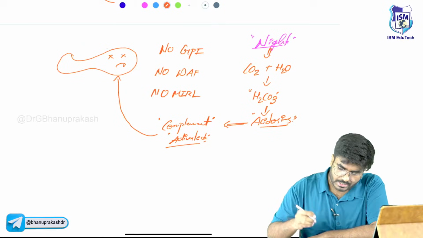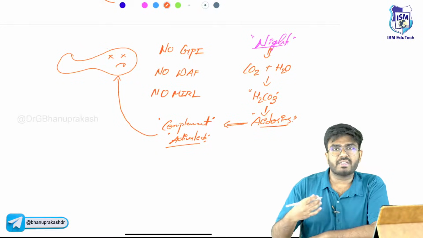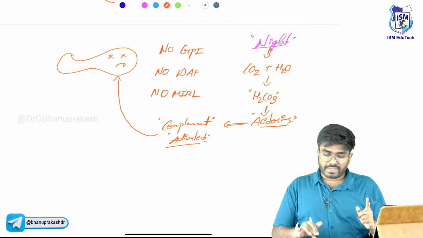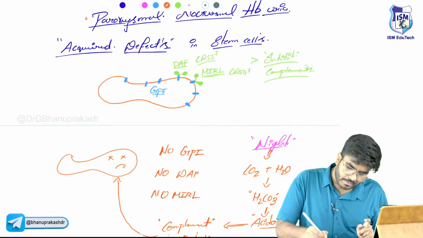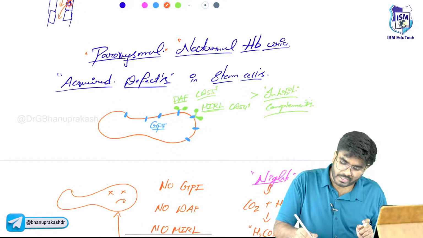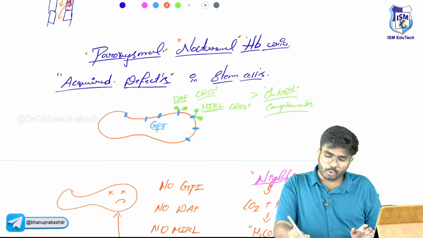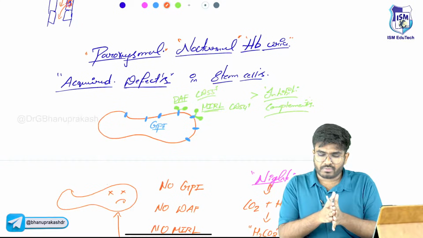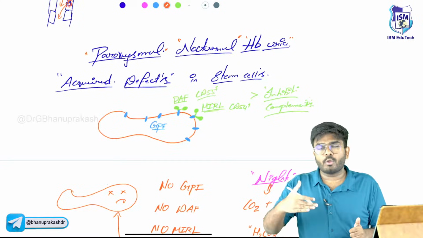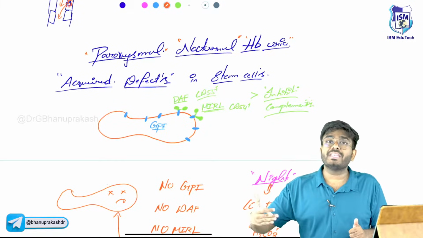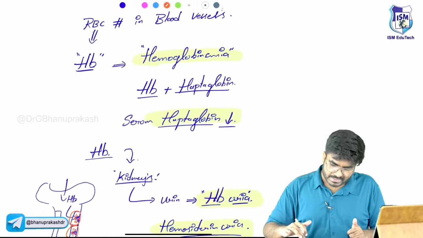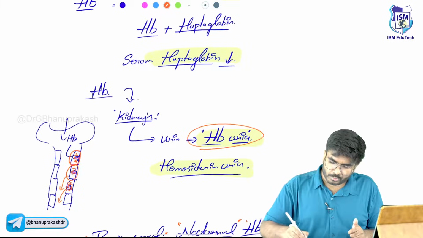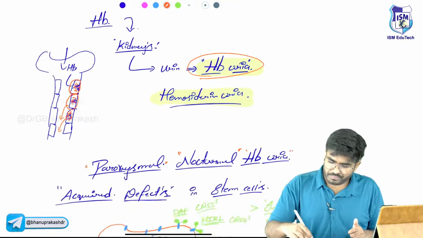Not only RBCs, but also WBCs and platelets will be damaged. So that's why, during the night, why night? Acidosis during the night, there is hemoglobinuria. The RBC is getting destroyed, hemoglobin is coming out of the RBC, and this hemoglobin comes out in the urine. So hemoglobinuria, I have told you, intravascular anemias are going to present with hemoglobinuria.